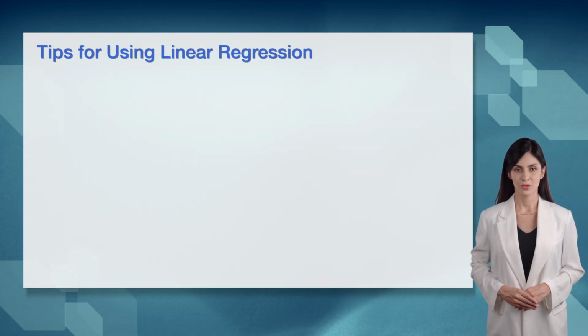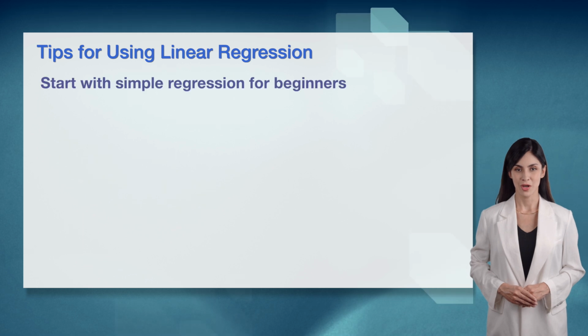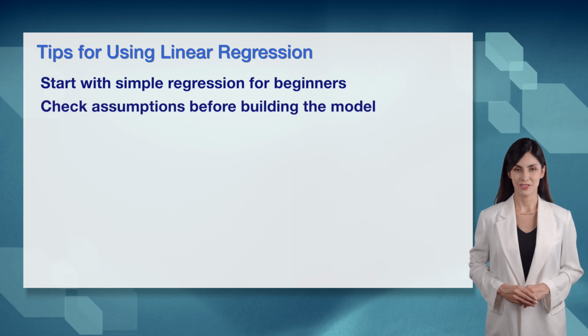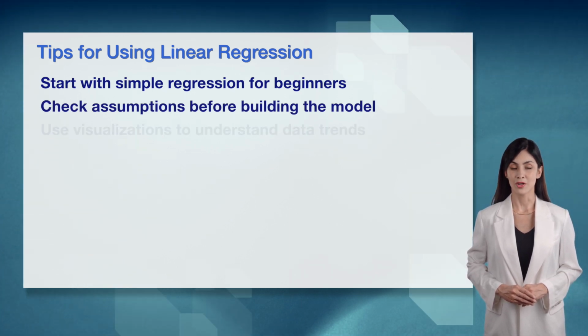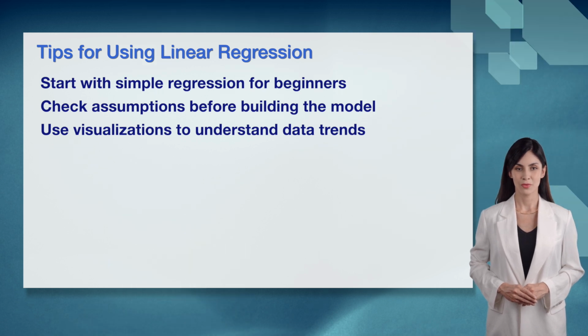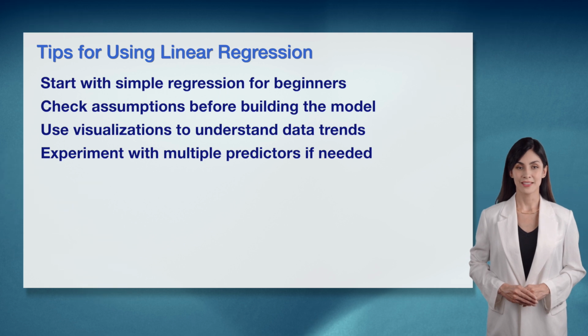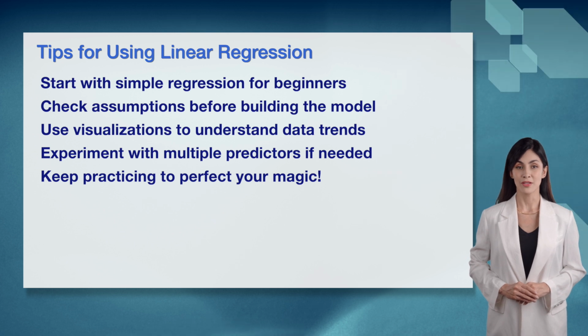Here are some tips for using linear regression, and I'm so thrilled to share my wizard wisdom. Start with simple regression if you're a beginner, as it's easier to understand and apply right away. Always check the assumptions, like linearity, before building your model to ensure it works correctly. Use visualizations, like scatter plots, to understand data trends and confirm the relationship is linear. Experiment with multiple predictors if your data needs it, adding more factors for better predictions. Keep practicing to perfect your magic. I know you'll become a linear regression wizard.